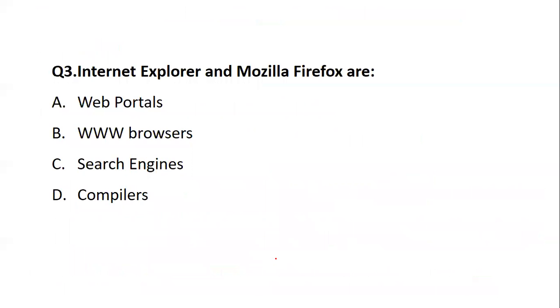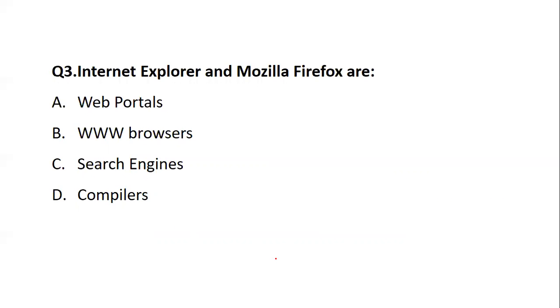Then the next question is, Internet Explorer and Mozilla Firefox are what? Such types of questions are very commonly seen in UGC paper 1. They give you examples and ask you to find out what exactly they are. So Internet Explorer and Mozilla Firefox are basically what?